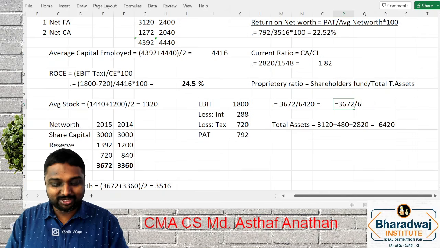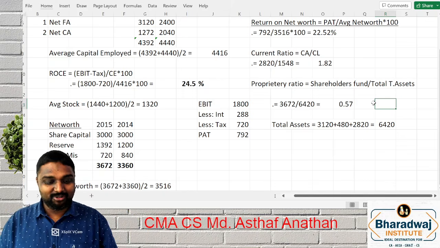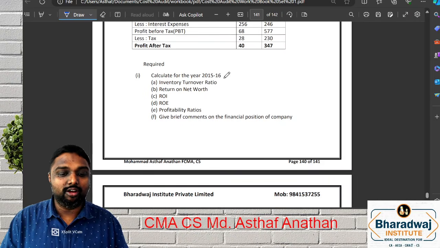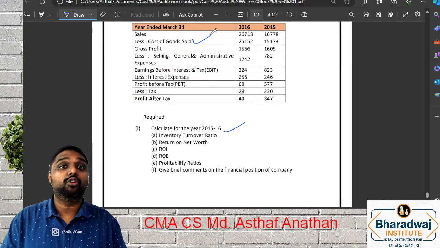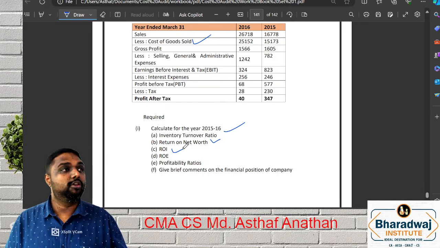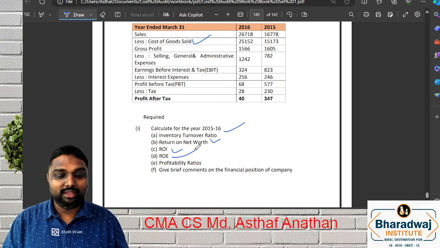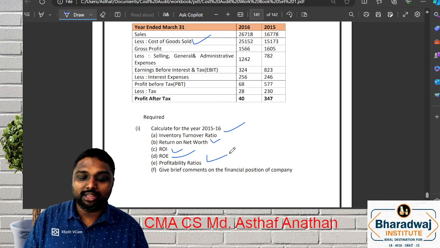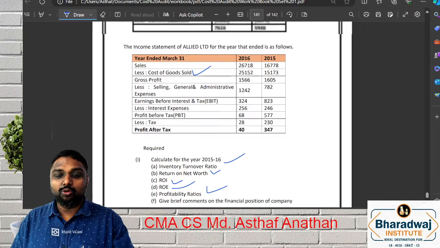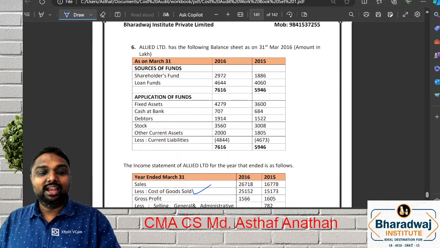Now, a similar question I want you to do yourself. Majority of the formulas are the same. See what all the details they are asking. Inventory turnover ratio: in this question, cost of goods sold is there, so you have to go with cost of goods sold. Return on net worth, same formula. Return on investment, same formula: EBIT less tax by average investment or capital employed. Return on equity, the same as return on net worth. Profitability ratio, you can find any one profit ratio. Please do it only for one year, 15, 16. It's a previous year question. Let's see how many of you will do.